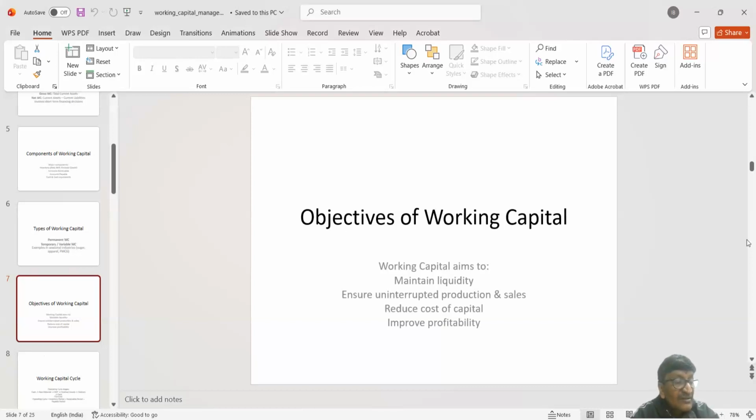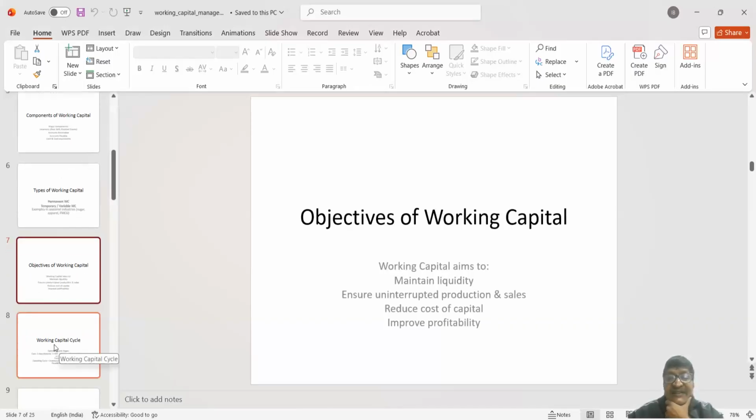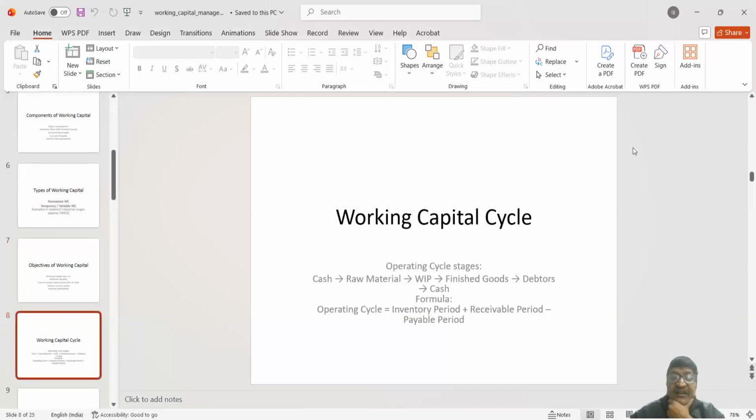Now, let me discuss the working capital cycle. Working capital cycle means, from the slide you are finding, a company at the first stage holds cash by which they purchase raw material.